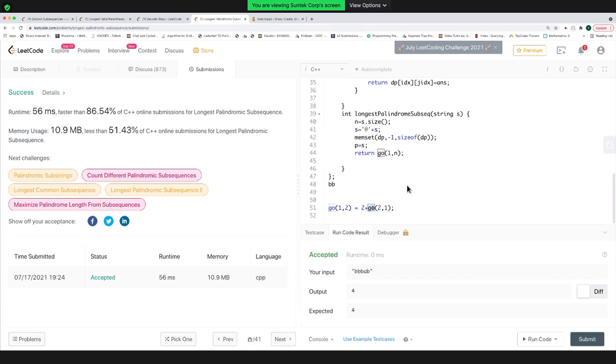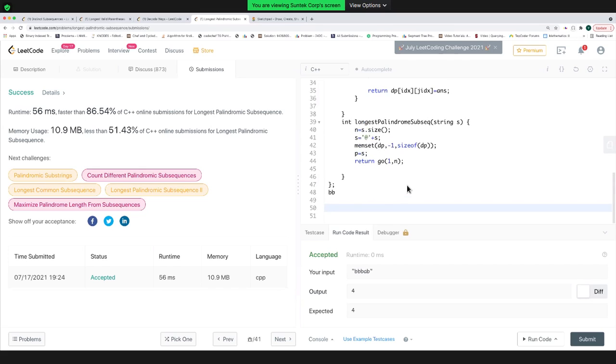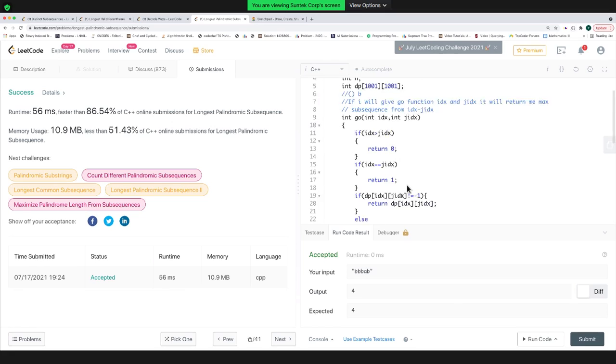The go function is saying that if you pass me some IDX and GIDX, I can give you the maximum palindromic subsequence starting from IDX and ending at GIDX, right? But IDX should be less than or equal to GIDX. Otherwise, you won't get a string. So that was the problem, and adding that condition.